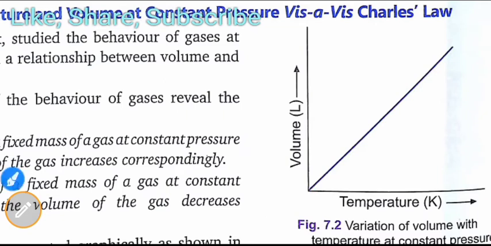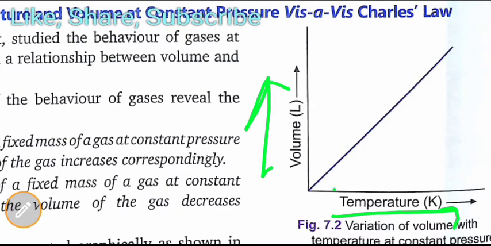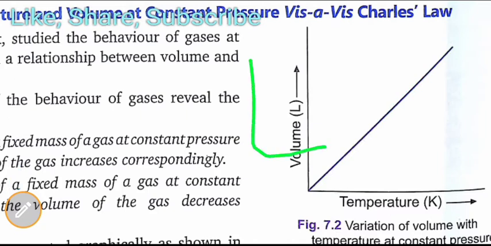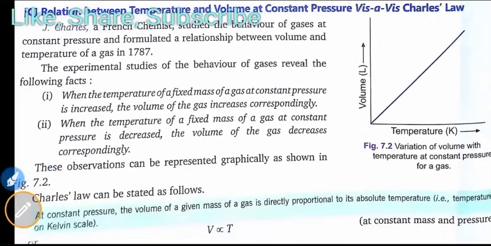As temperature increases, volume also increases. This type of graph is different from the one you make in Boyle's law, so there is a difference between the two graphs.